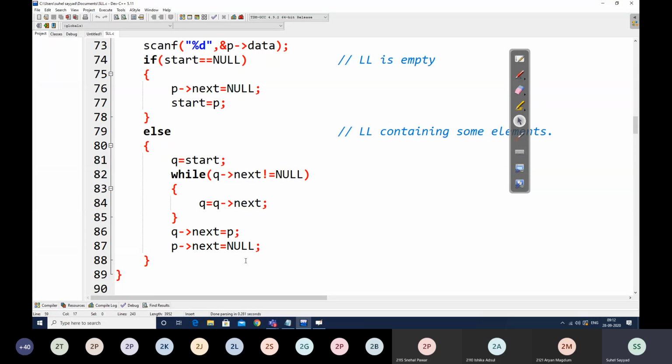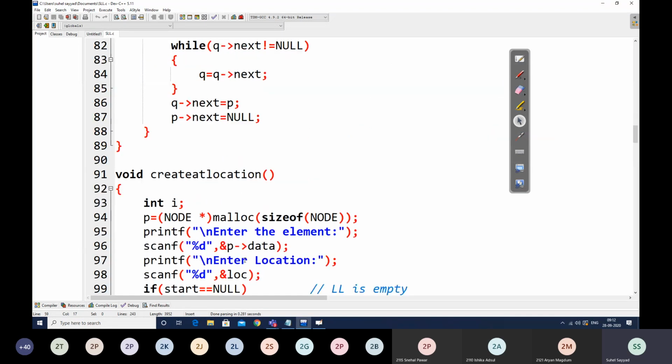That we can reach with the help of this reference q. Initially this q will be pointing to start, and we'll keep on jumping till we reach the last node. And we know the property of the last node, that q's next is equal to null. So we'll keep on jumping till q's next is not equal to null. And the moment this loop stops, q will be stopping at the last node. Then we can make q's next as p and p's next as null. This is how we do create at end.